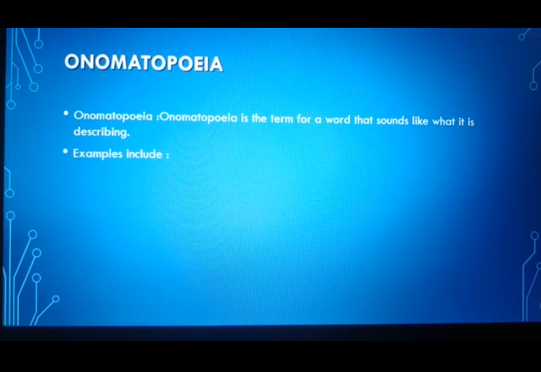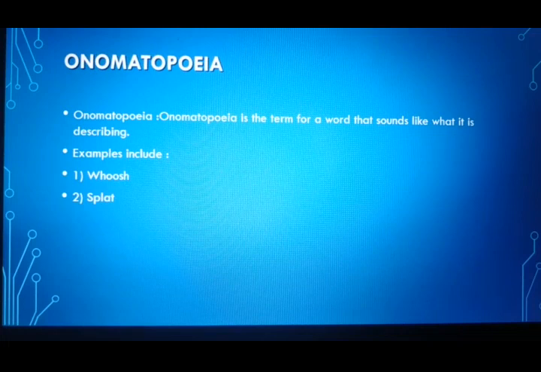See the examples. Whoosh, this is also a sound. Splat, the sprinkling, or we can say pushing up the water. Buzz, buzzing of bees. Click, the moment you click something, whenever we use computer mouse, we click, the sound also comes like a click. So same thing is used as a onomatopoeia. Oink, another figure of speech.